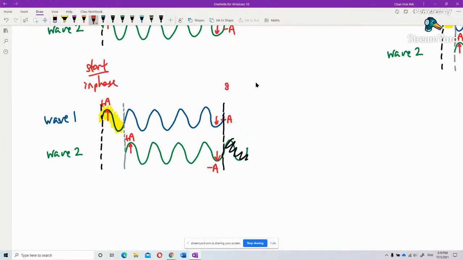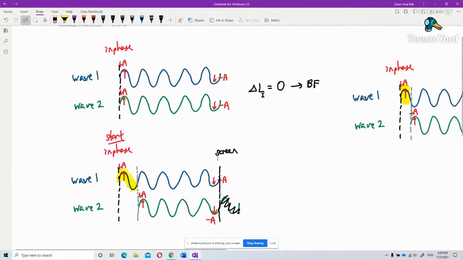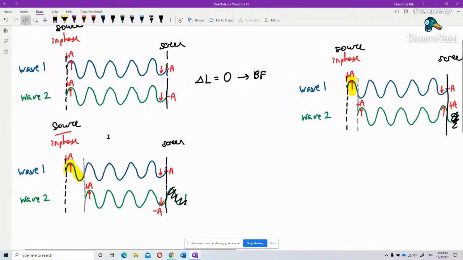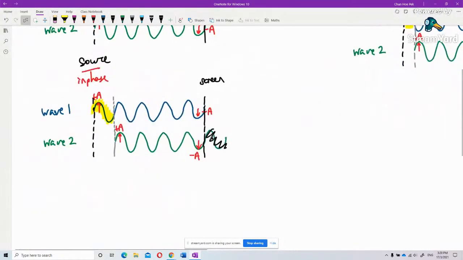So this is what we call the screen. Everything I'm talking about now happens on the screen. This is the source. The source starts with in phase source. So at the screen, what happened?